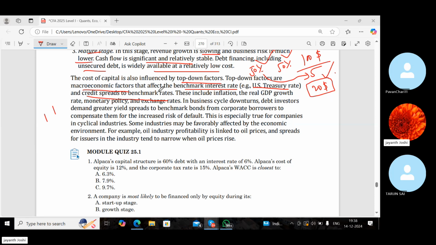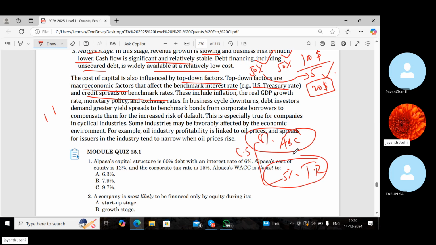So macroeconomic factors, like the benchmark rate increasing or decreasing, may have an impact on the interest rates and also the credit spreads to the benchmark rate. The benchmark rate is the Treasury rate, and there can be a bond of some other company, let's say ABC company. This is 5%, this is 8%. The difference between them is called credit spread. So the yield of a risky bond minus the yield of a risk-free bond. Here the difference is 3%, which is 300 basis points.